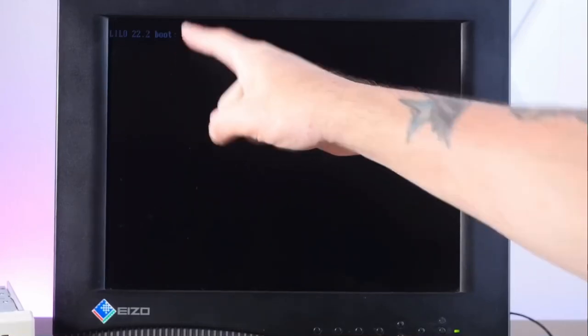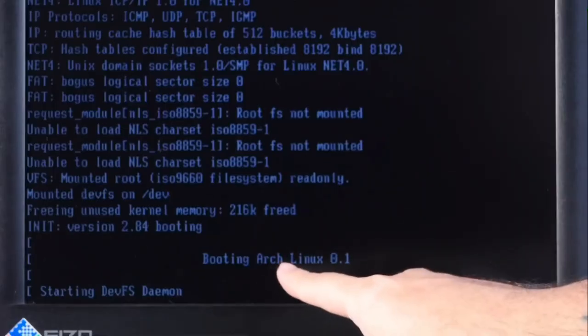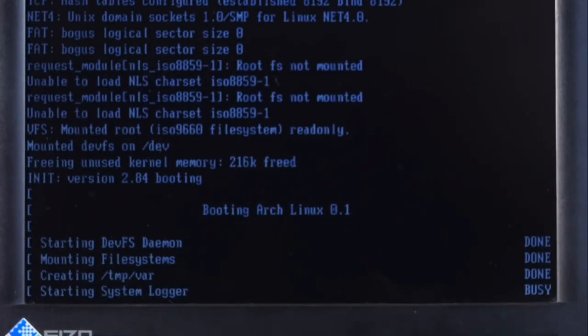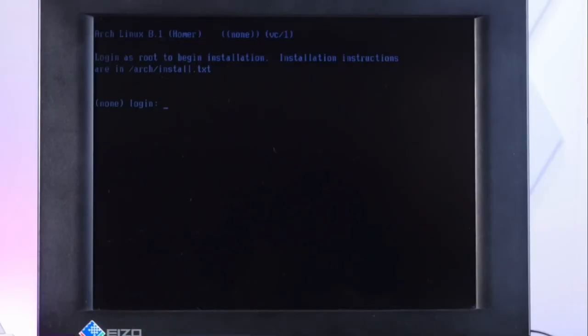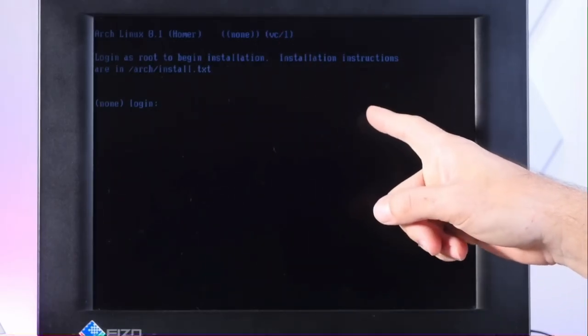Oh, there's Lilo. We are booting into Linux. Oh, good, it sees the hard drive. Oh, look at that. Booting Arch Linux 0.1. Amazing. Oh well, here we go. All right, so we can log in as root to begin the installation.